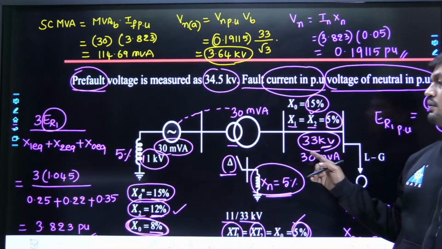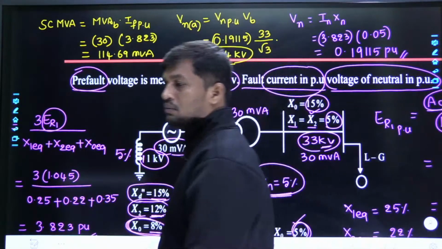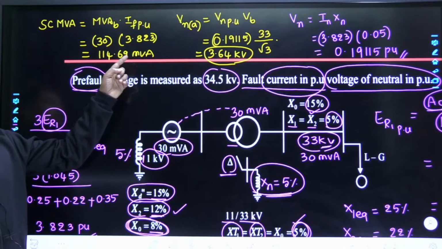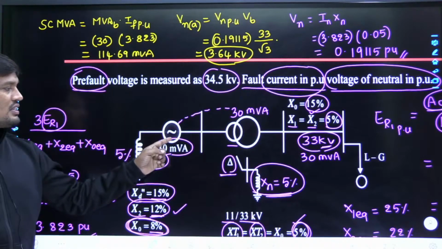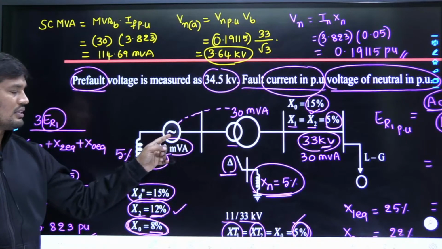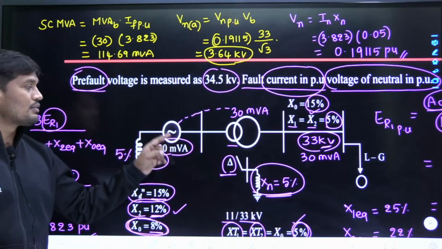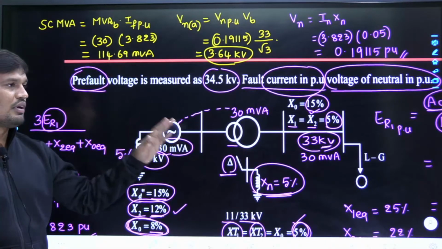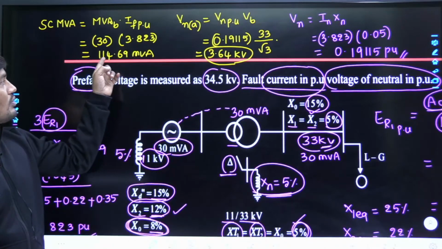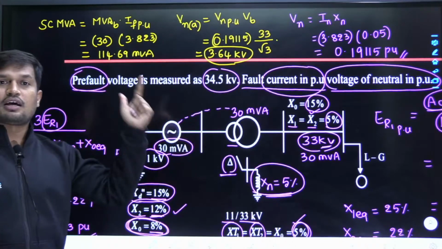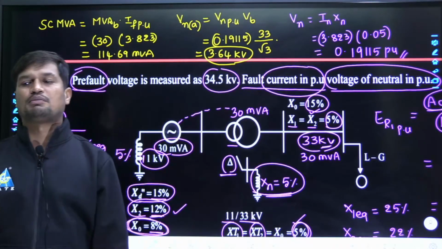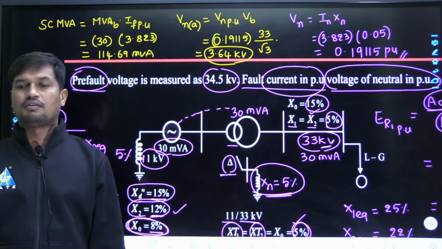Even though the rating is going to be 30 MVA, the circuit breaker is designed with respect to maximum withstanding capacity. That maximum withstanding capacity right now is 114.69 MVA. The synchronous generator is given as 30 MVA, so the circuit breaker protecting it also has a 30 MVA base power. But even though due to the short circuit fault the breaking capacity increased to 114.69, the breaker is also going to withstand that much power. That's the reason why the fault is not going to damage our power system. This is the most important point that everybody has to understand.